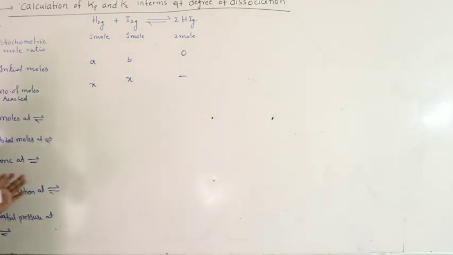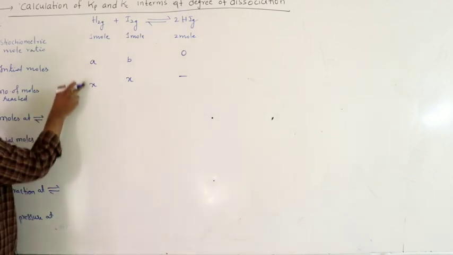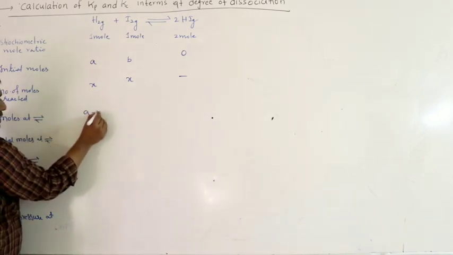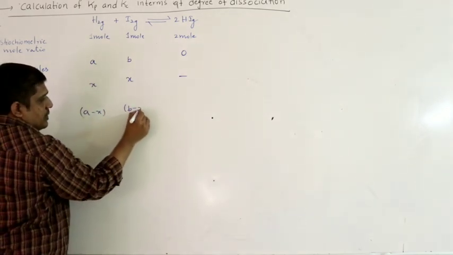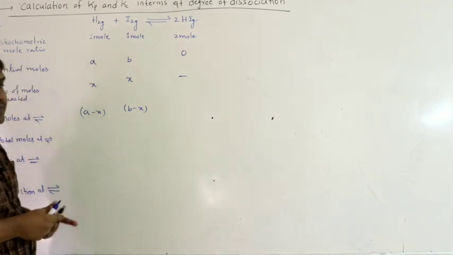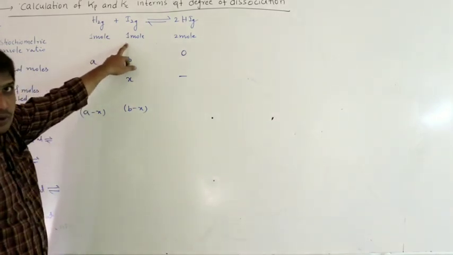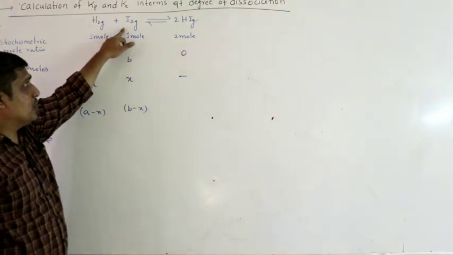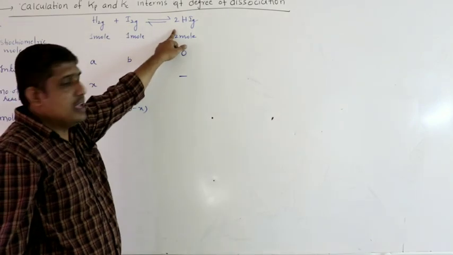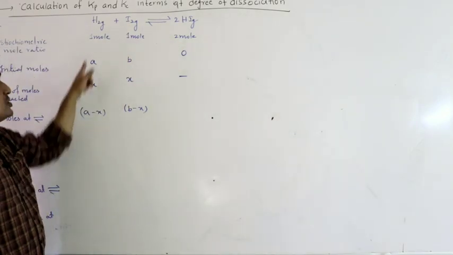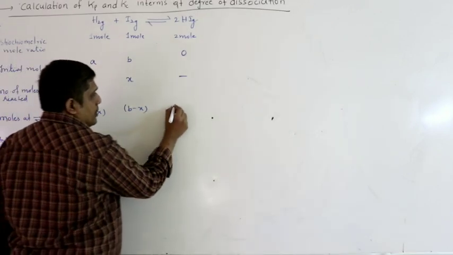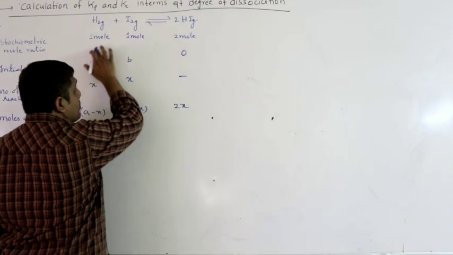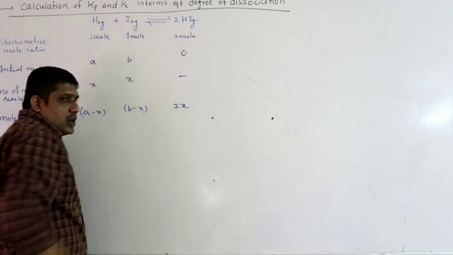At equilibrium, their number of moles remains constant. So moles at equilibrium: out of A moles, X moles are reacted, how much will be left over? A minus X. Out of B moles, X moles are reacted, therefore how much will be left? B minus X. When 1 mole of H2 combines with 1 mole of I2, you will get 2 moles of HI. Actually, how many moles are reacting? X moles of H2 combines with X moles of I2. Therefore, how many moles of HI do you get? 2x. For 1 mole, you will get 2. For X moles, you will get 2x.